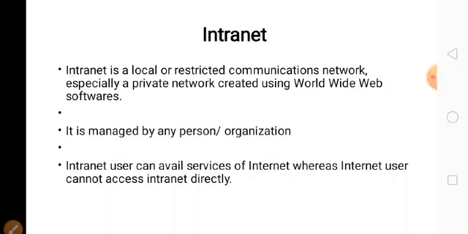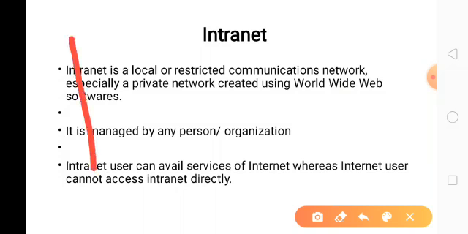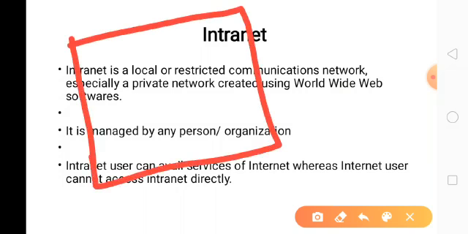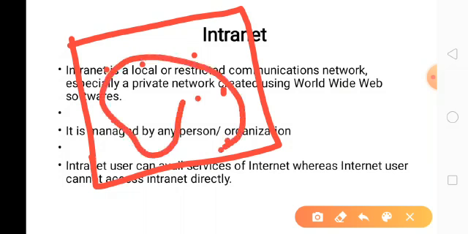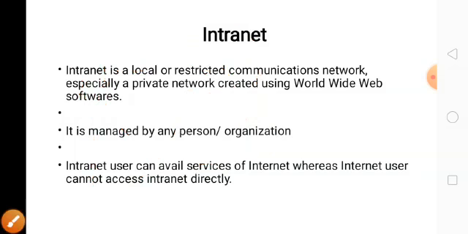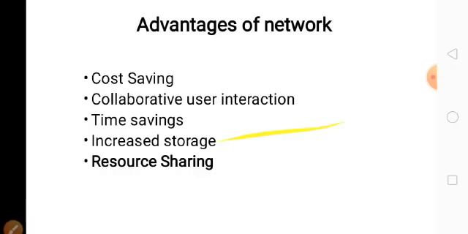Next one is intranet. Intranet is a local and restricted communication network. Especially, it is created using World Wide Web software, and managed by the organization. So, this is our school. Inside our school, we have several computers. If you connect all these computers, it forms a private network. This kind of network is nothing but an intranet. This is for only a particular organization. So a single person or a particular organization can manage this network.